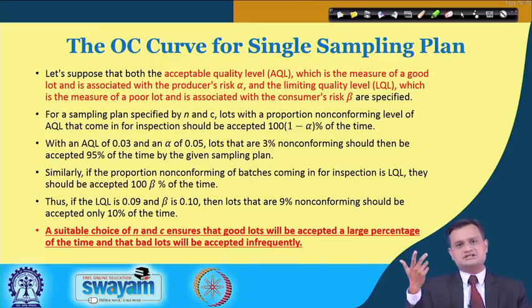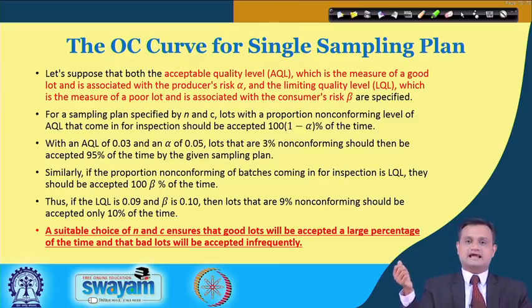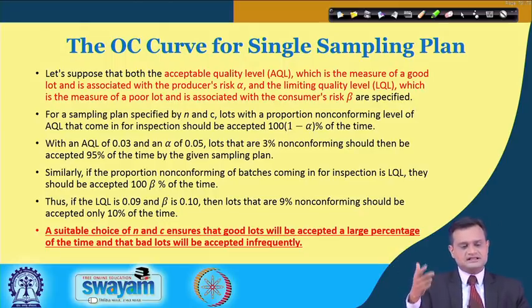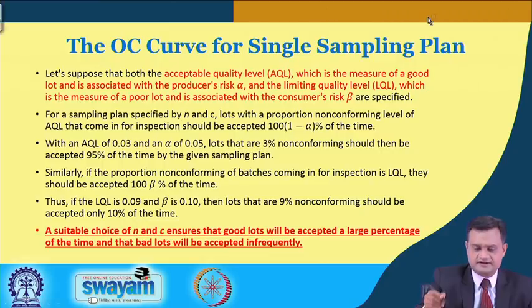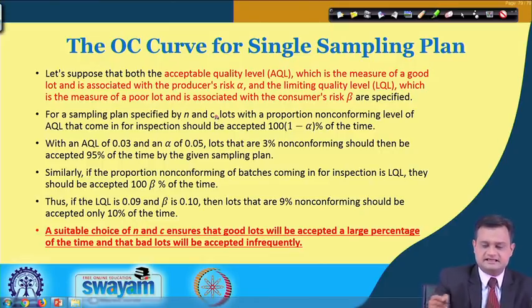So in the previous lecture we had the average outgoing quality level. These concepts we have seen. Now I am introducing two more new terms. One is acceptable quality level, the other is your limiting quality level, that is LQL. Now suppose I consider a sampling plan specified by N and C.